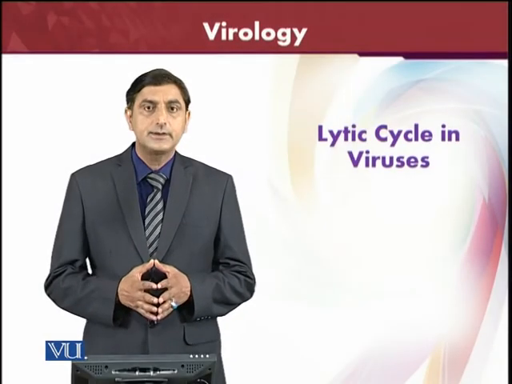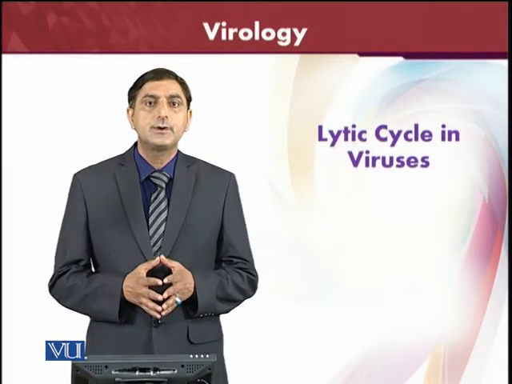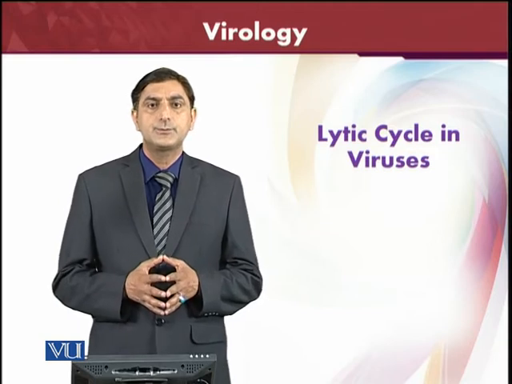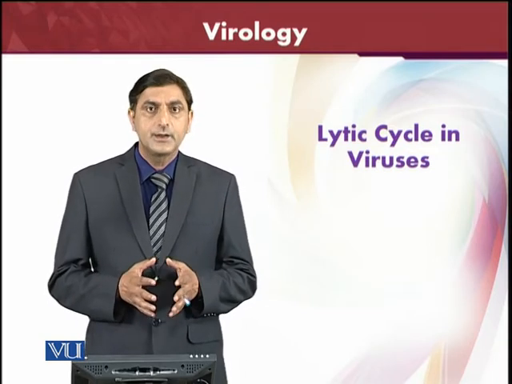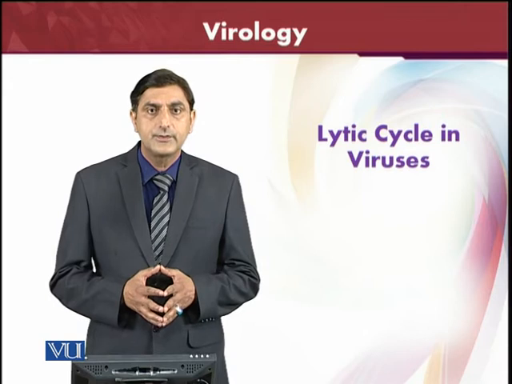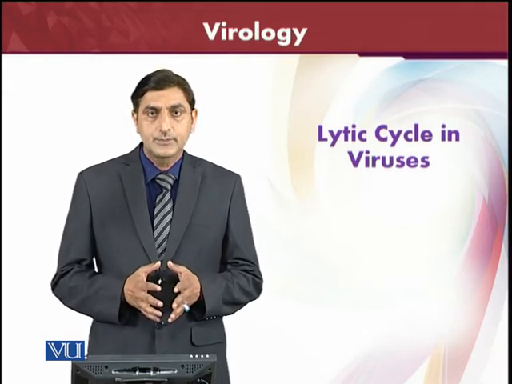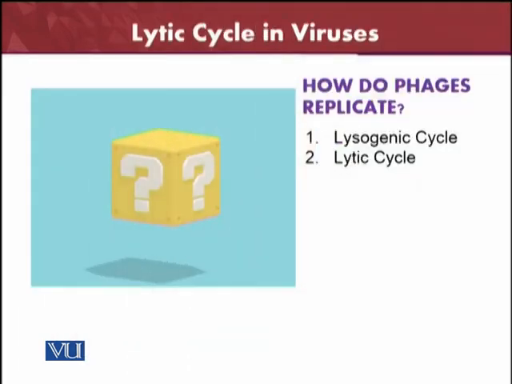So in the phage viruses, replication occurs through two different mechanisms: the lysogenic cycle and the lytic cycle. We can just see them one by one, how the phages replicate through the lysogenic cycle and through the lytic cycle. First we will see the lytic cycle, and then we will see the lysogenic cycle.